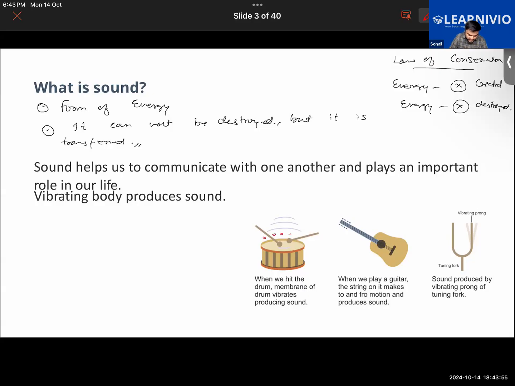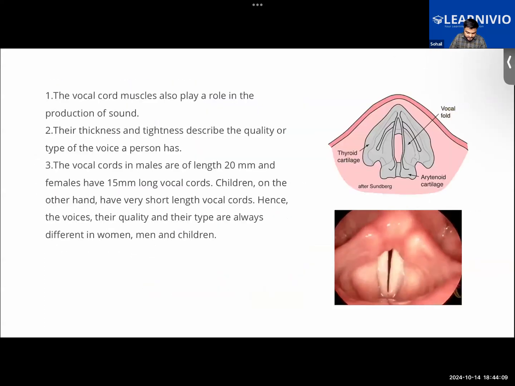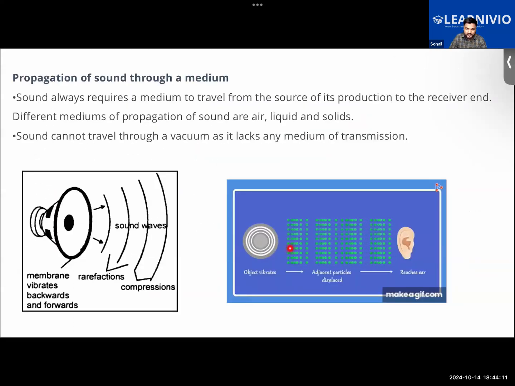The molecules of the air above this now also start to vibrate, and collisions start to take place between the molecules. Take a look at this animation here. What is happening here? You can see how the molecules, these dots that you see, are representing the air molecules. Getting everyone?